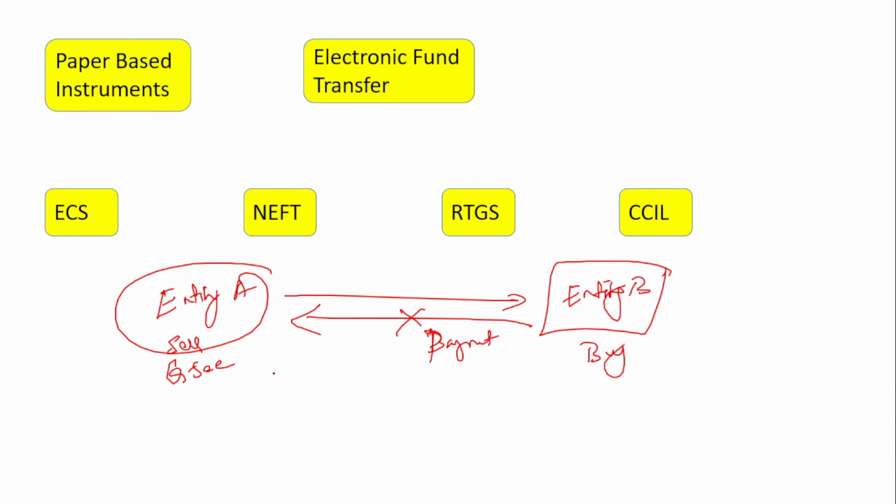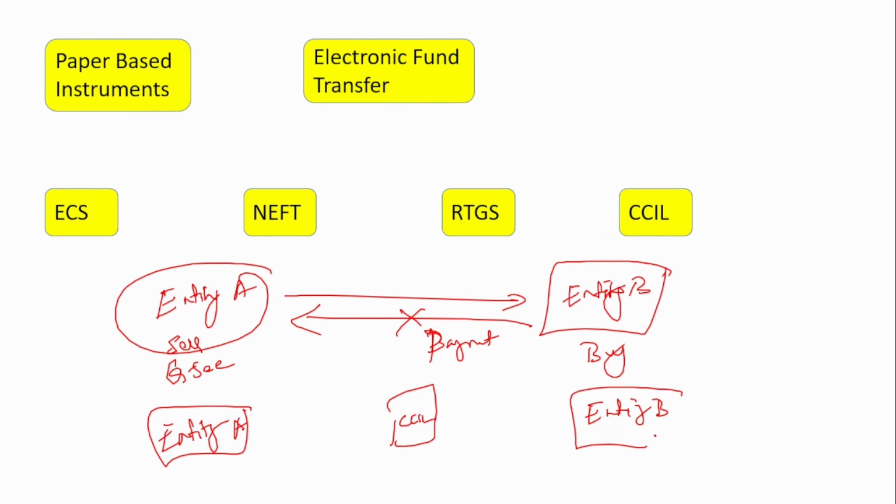So what does CCIL do? There is entity A, here there is CCIL, and here there is entity B. CCIL comes in between these two and gives the guarantee. Basically, CCIL gets an upfront margin amount from the entities.